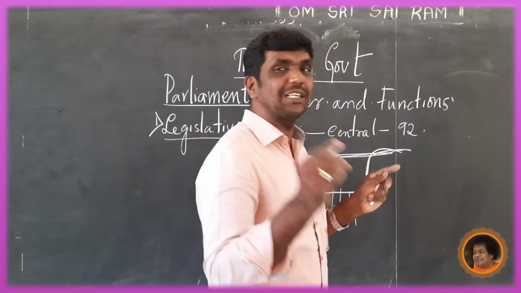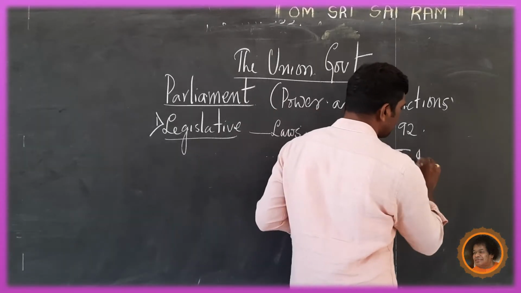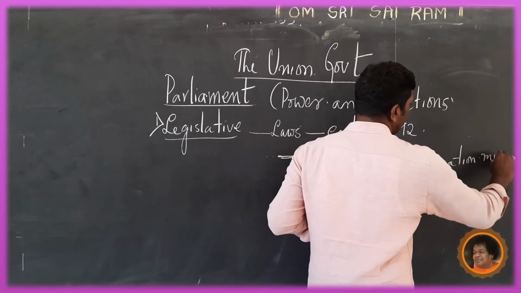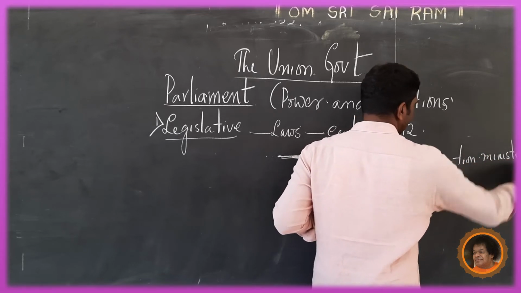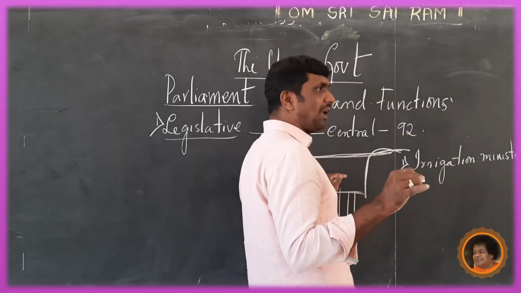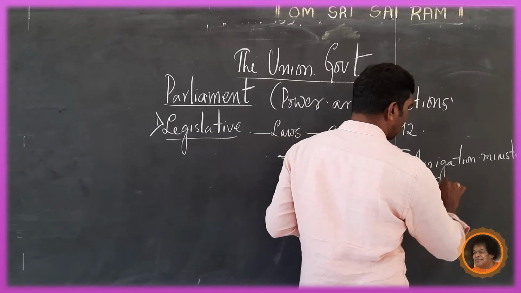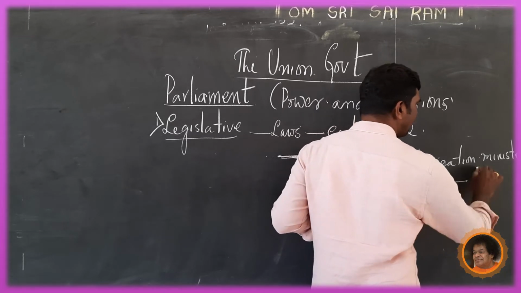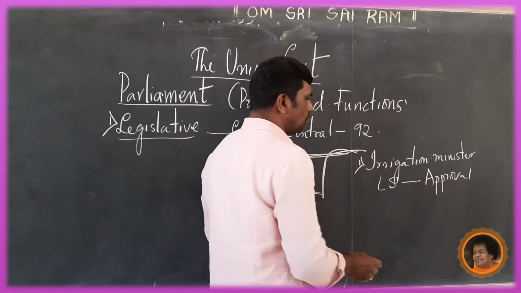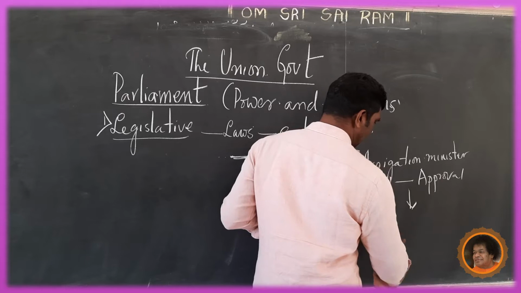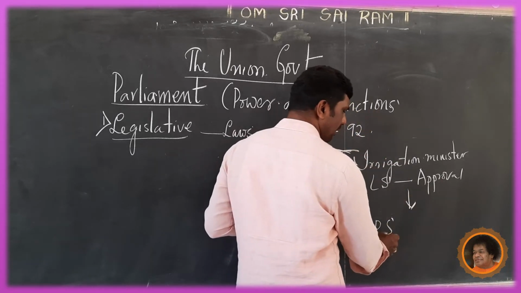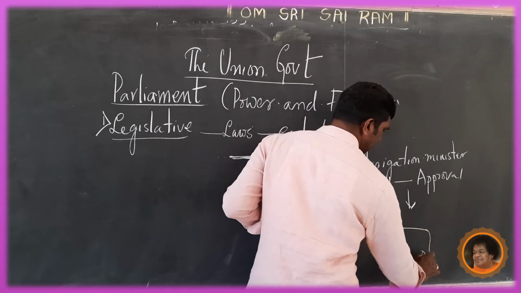At first, who presented the bill? The irrigation minister presented the bill. First point: the irrigation minister presented. Where did he present the bill? He presented the bill before Lok Sabha. After the approval from Lok Sabha, it moves to Rajya Sabha. Even after getting the nod from Rajya Sabha, it moves to the president.